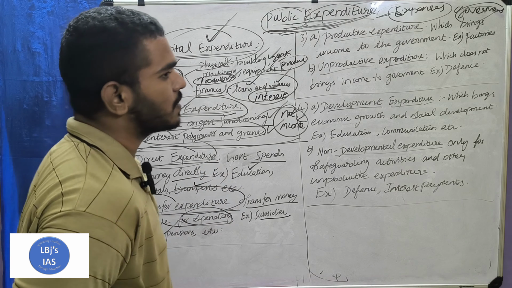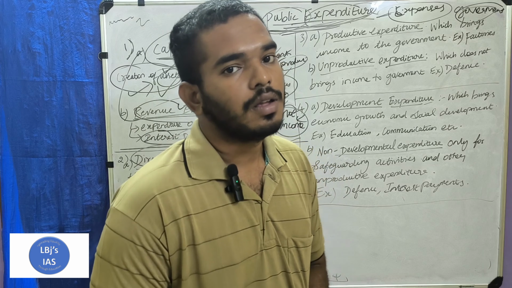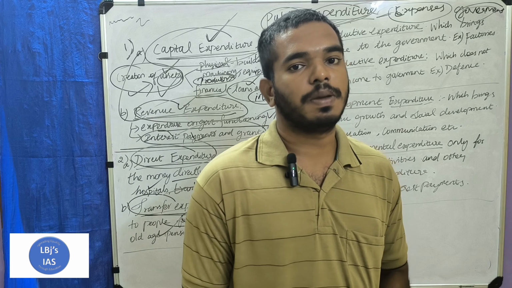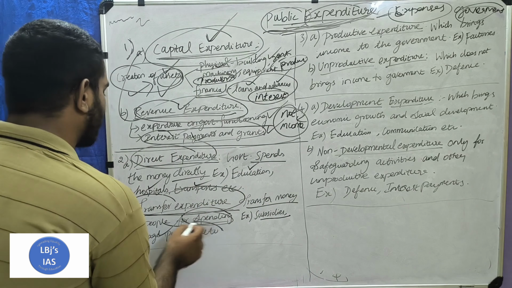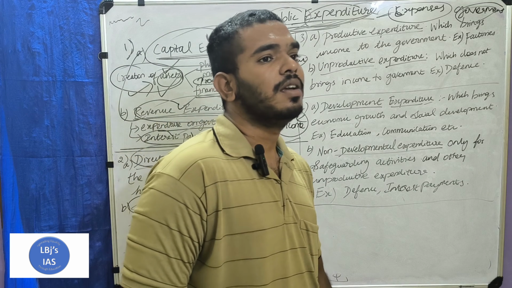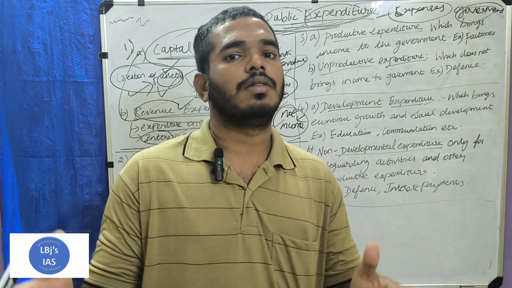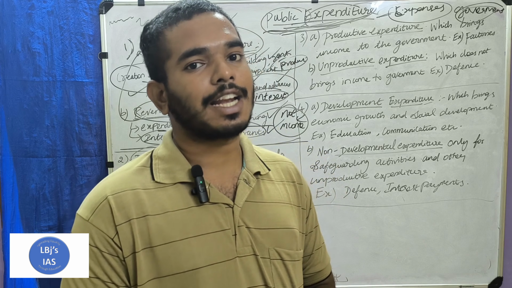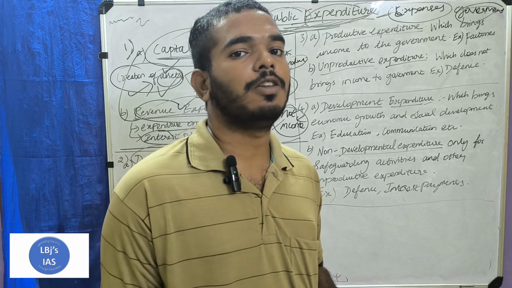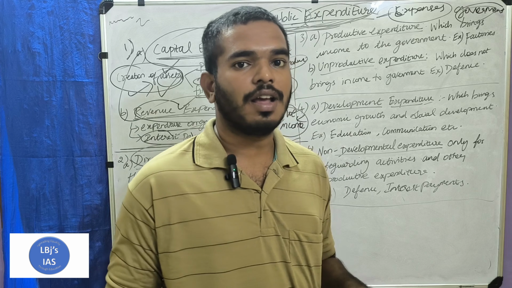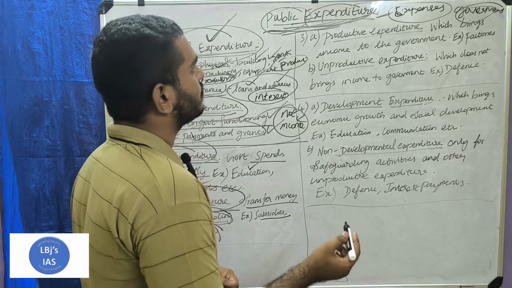Next, old age pensions. Government is providing a pension to the elder persons, old age people. Then other welfare measures. So here, government does not spend the money directly, but it transfers the money to the people and they spend it in various ways.